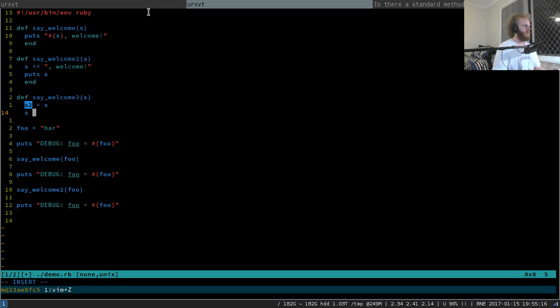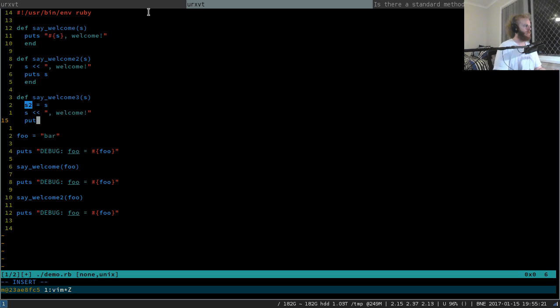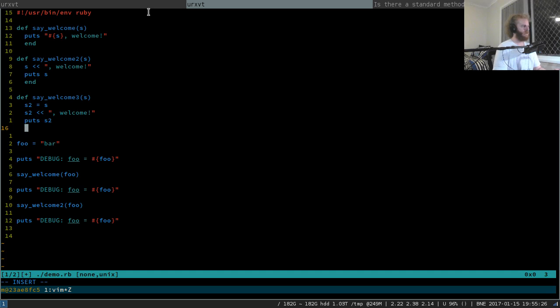We'll see. So we'll append to s, comma, welcome bang. Oops, no, we don't want to mutate s, we want to mutate s2. Then we're going to put s2, and we'll end, right? Let's change foo back to bar, and do the debug again, right?